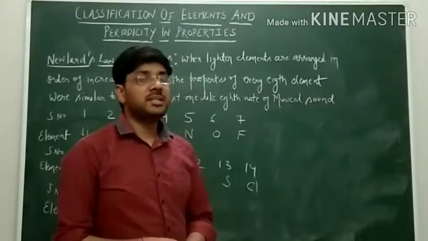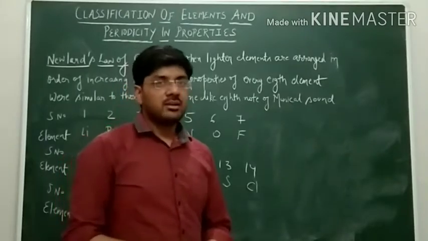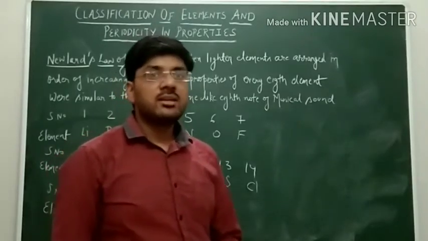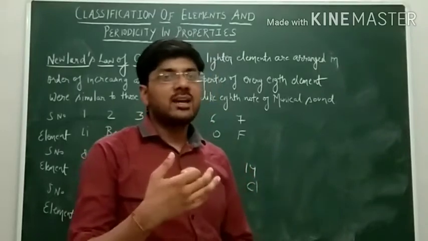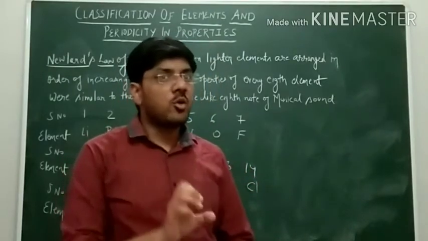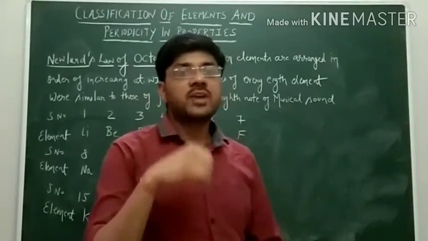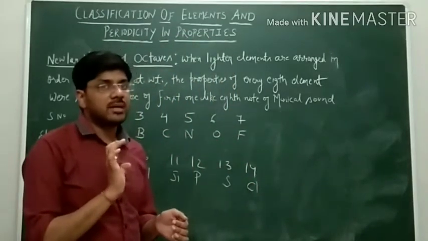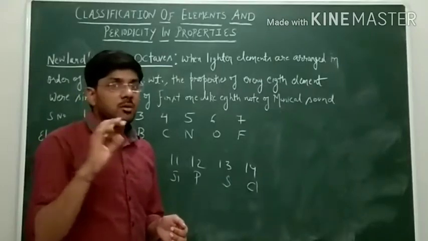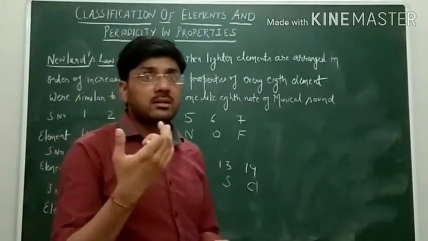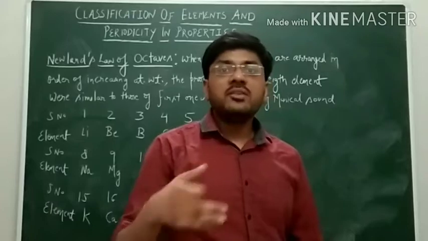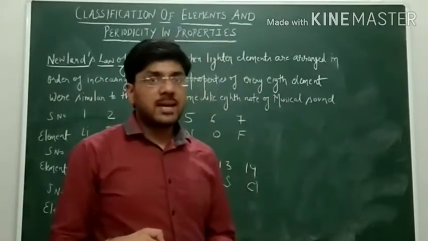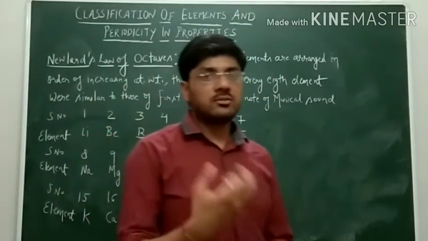Now there is a limitation of the Dobereiner triads. The main limitation is that he was not able to classify all the elements known at that time into triads. He made only 4 triads of the elements, but the remaining elements he was not able to arrange into triad form. So the concept given by Dobereiner failed.